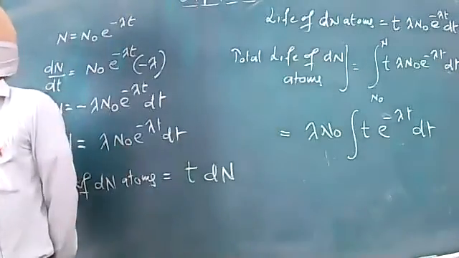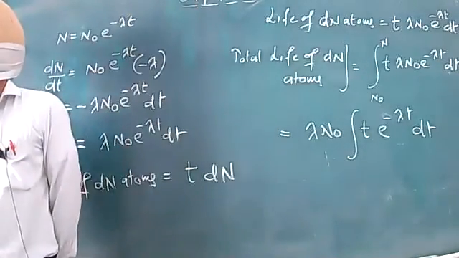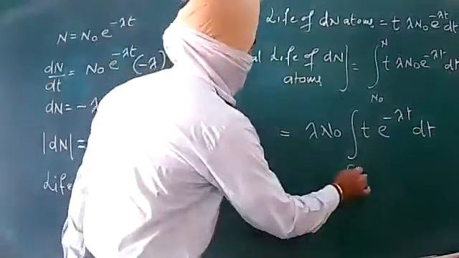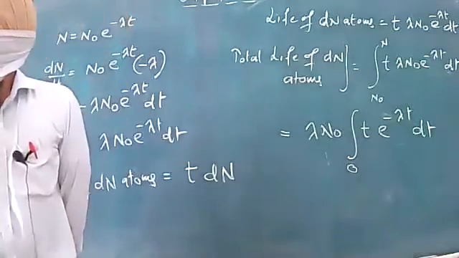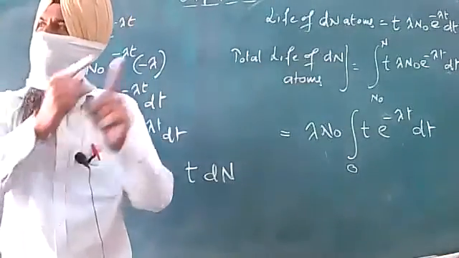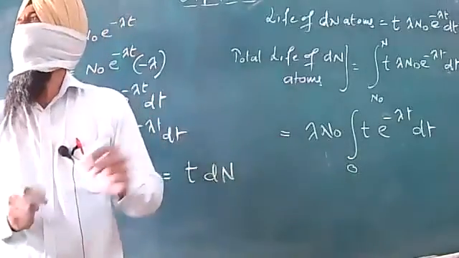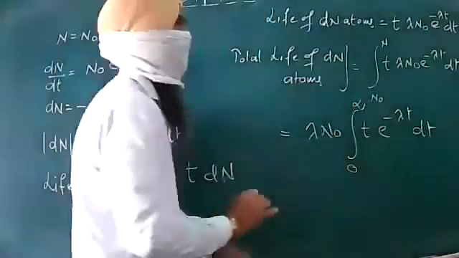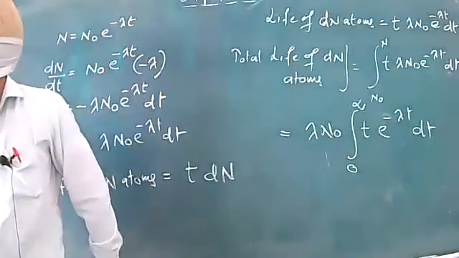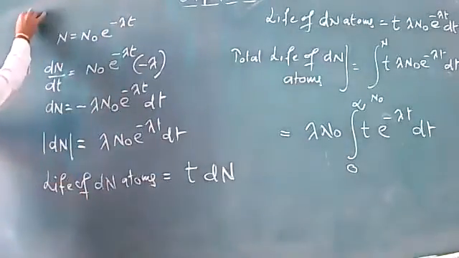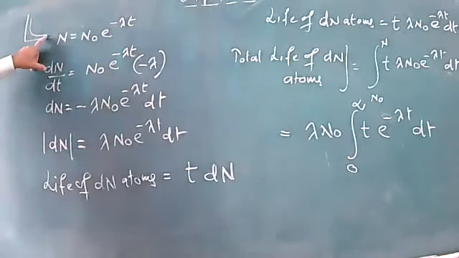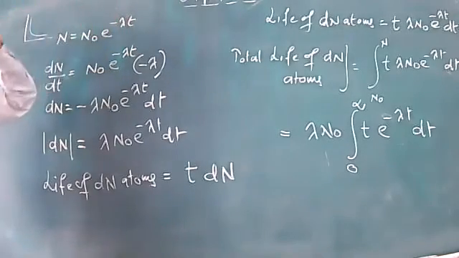Dear students, once again focus. Initially, before the start of the decay, time was 0. And until the last atom is getting decayed, we say that infinite is the time taken by the last atom. Try to get this graph reminded to you. You can see this. It will meet this x-axis at a time t equal to infinity.